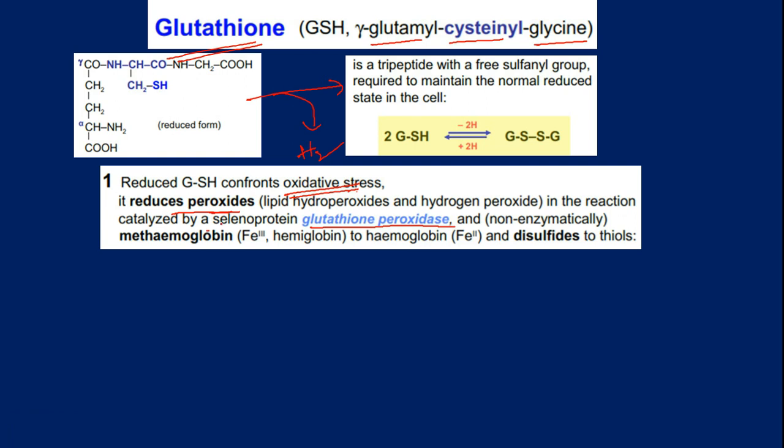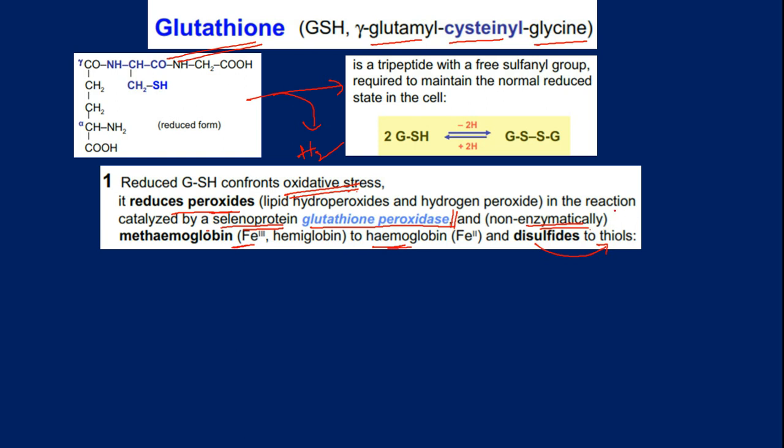It's a selenoprotein. Selenoprotein means what? It's a metal protein. Means the glutathione peroxidase, selenium ion will be there. Okay, and this is an antioxidant by itself. That's the reason why non-enzymatically also it can help us recover hemoglobin from methemoglobin. Okay, hemoglobin is useful form, methemoglobin is not a useful form, and it can also convert disulfide links to thiols.